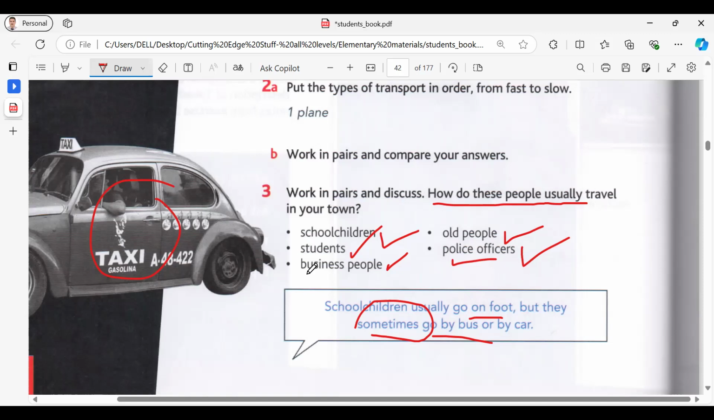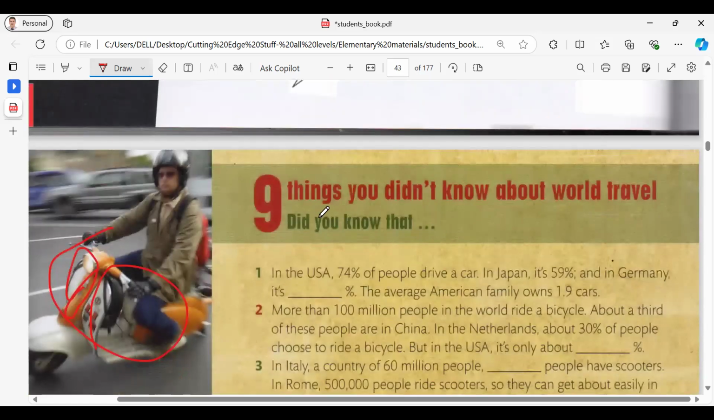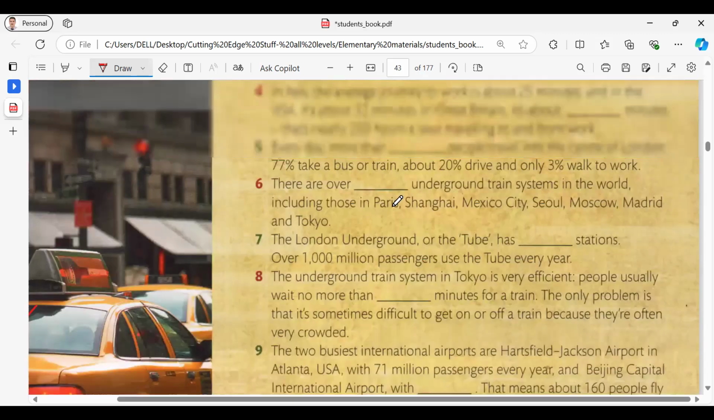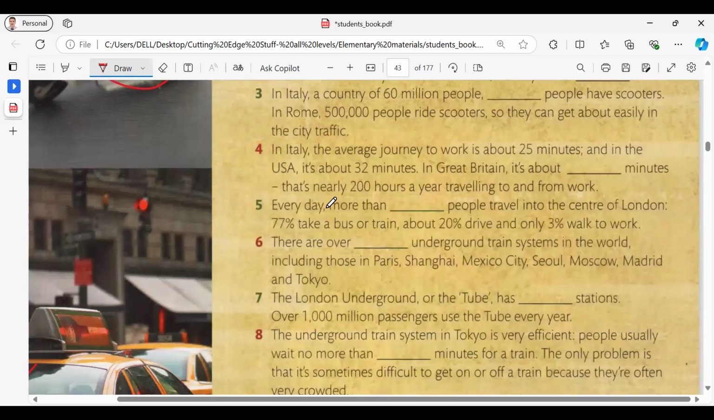Okay. What about the business people? I think you mentioned business people, by car. Yes, I say that, and I think most of them use planes, and some of them have private planes, right? Oh, okay. Right.